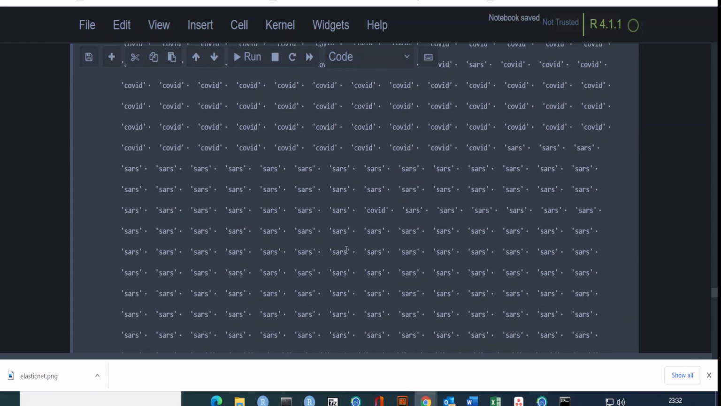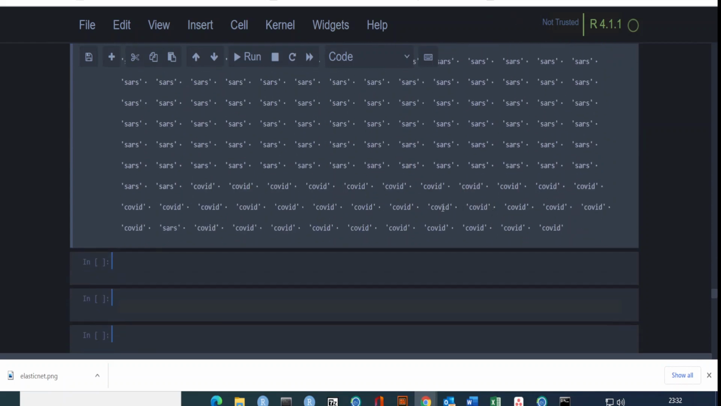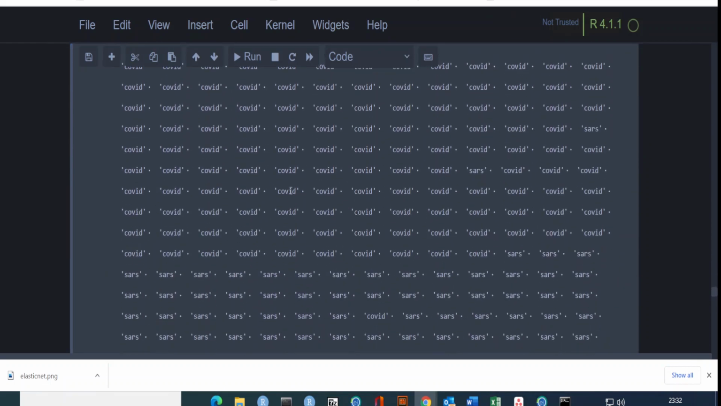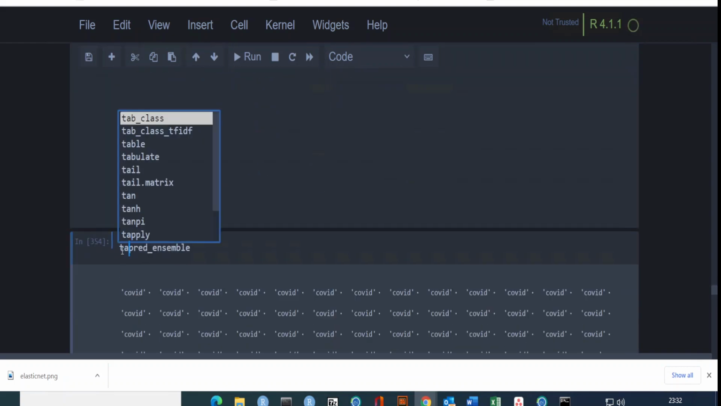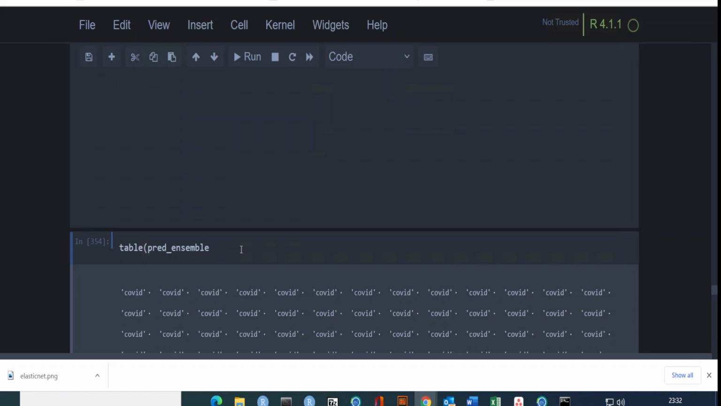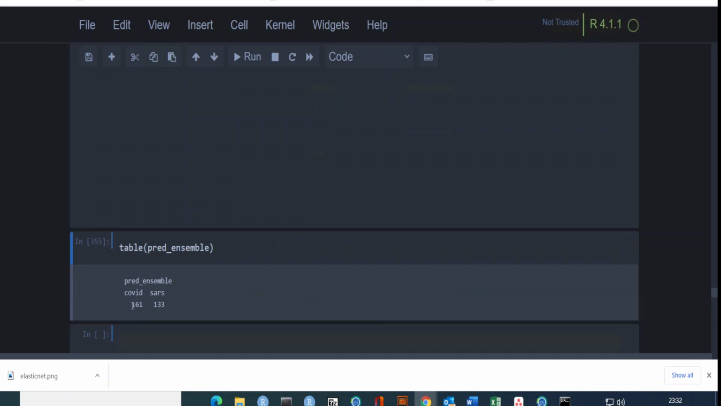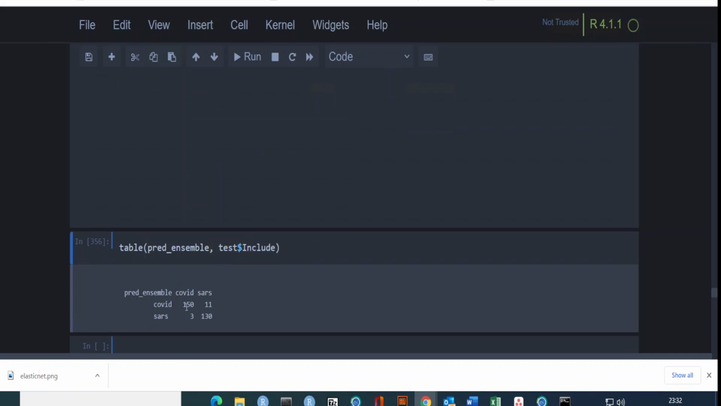So I have SARS, COVID, and nearly half of the cases are SARS, and half of the cases are actually COVID. Then let me tabulate it, so this will be 161. But if you want, you can also tabulate it with a test included, and that will be like this.